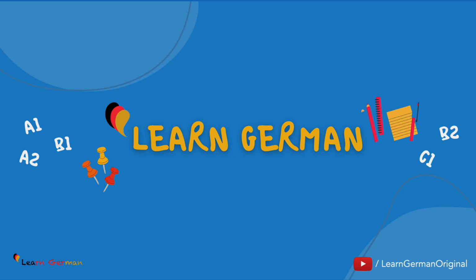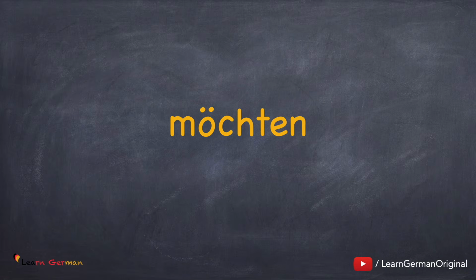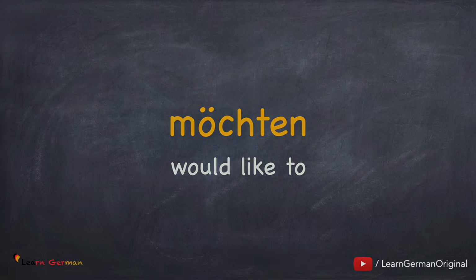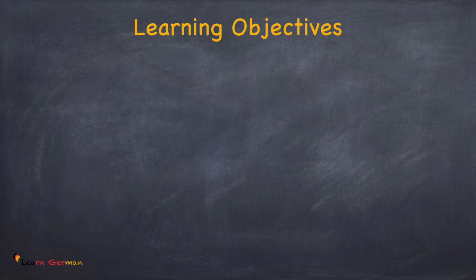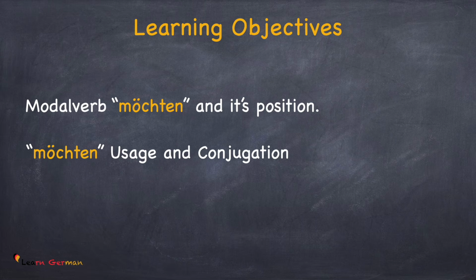In this video, we will be learning about a new verb, möchten, which is a modal verb. Let's begin. Lektion 28. Möchten. Let's first go through our objectives for this lesson. We'll be doing the modal verb möchten and its position in a sentence, followed by its usage and conjugations. In the end, we'll be doing a small exercise.